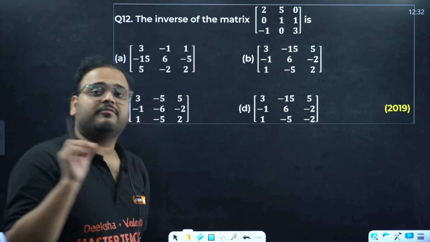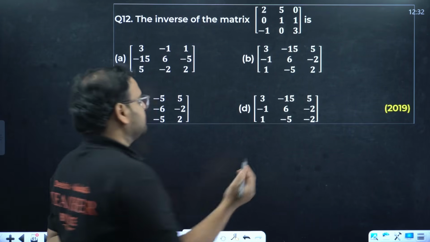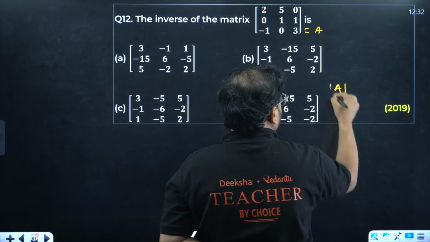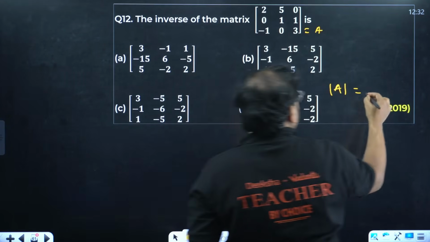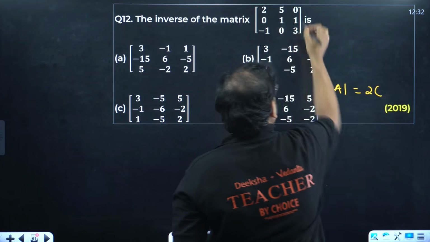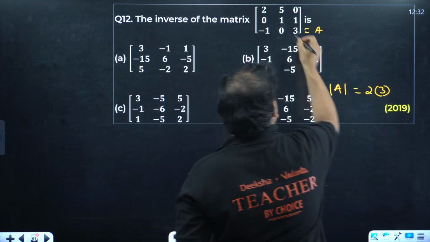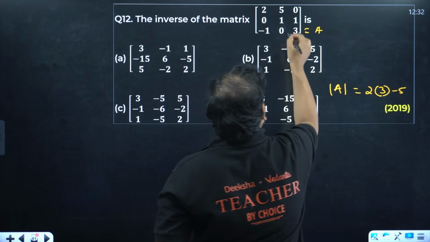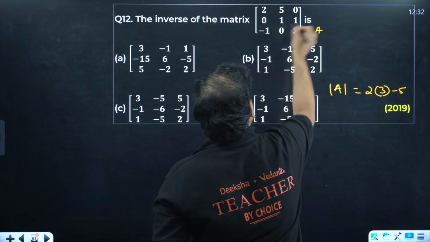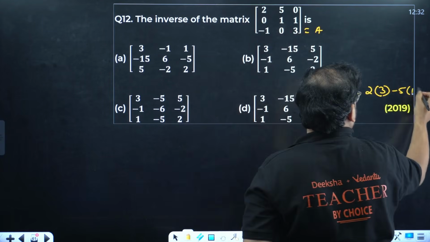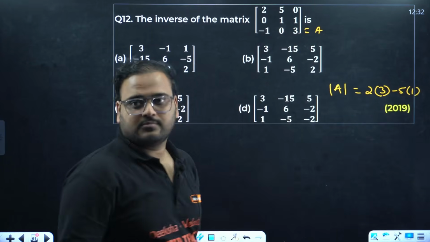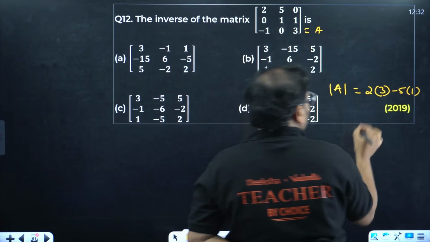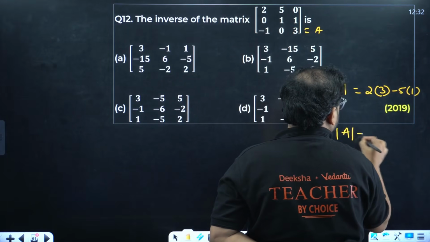Let's solve the first thing, which is what? Determinant. So this is my matrix A, let's say. Let's find determinant first. So 2, let's find across 2. You'll get 3 minus 0. That's going to be 3. Find across minus 5. You have minus 5. This is coming as 0. And this is what? Plus 1. Right or not? Cross check. Across 5, you'll have what? 0 plus 1. Determinant of A is coming as 6 minus 5.